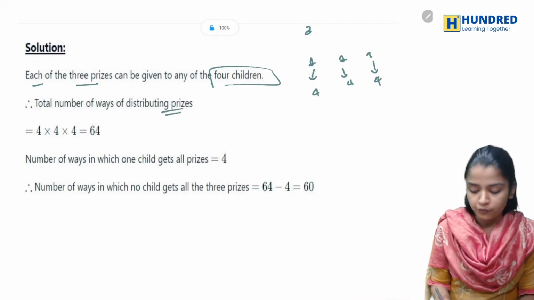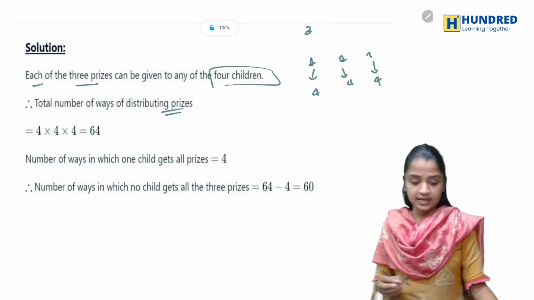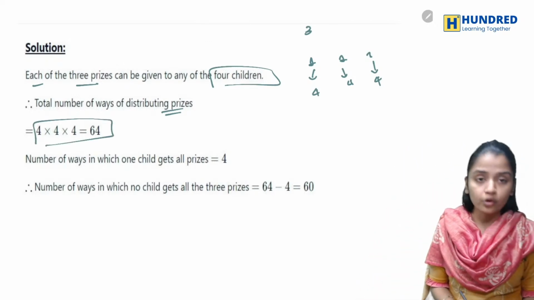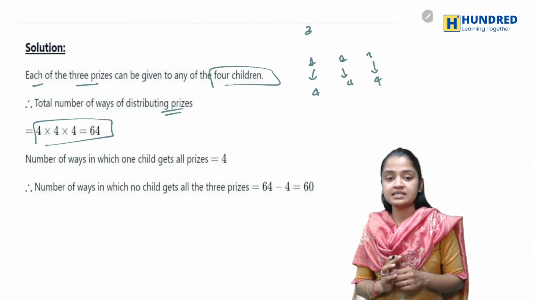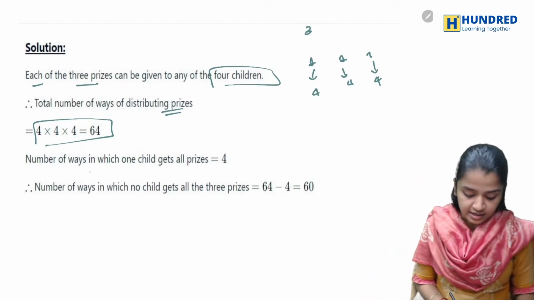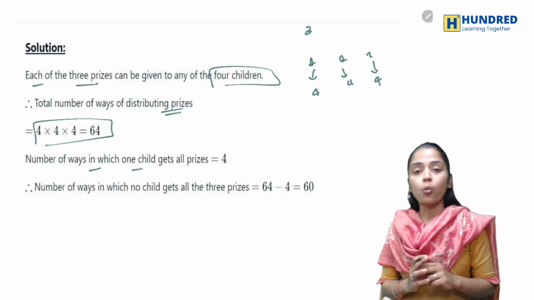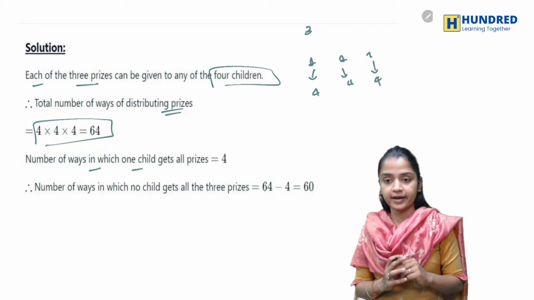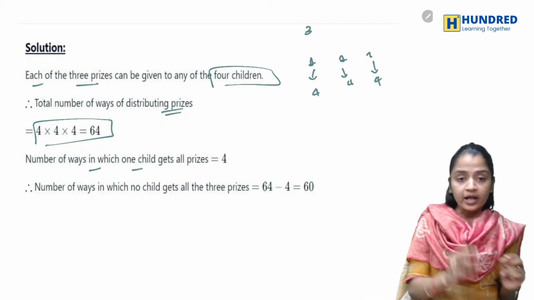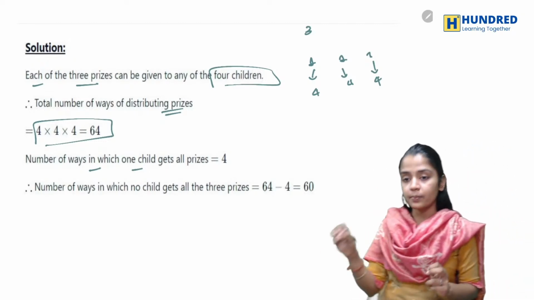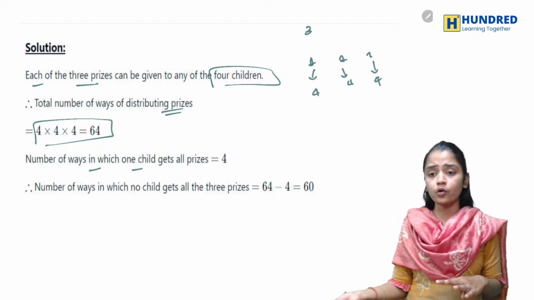So each prize can be given to any of the 4 children, so the number of ways of distributing the prizes is 4 into 4 into 4, which is 64. And the number of ways that one child gets all the prizes.